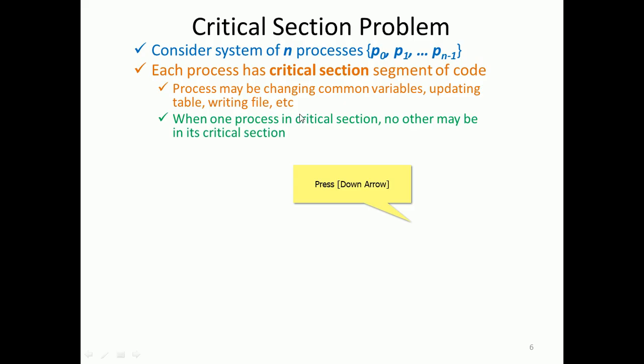They should not enter their critical section, because inconsistent data will be there and a race condition will arise, right?